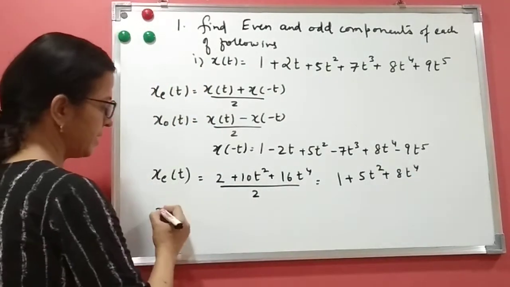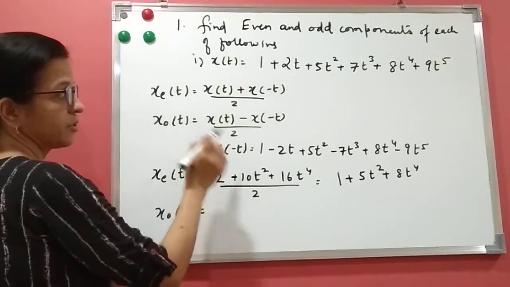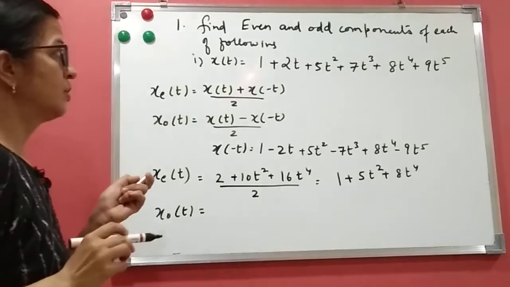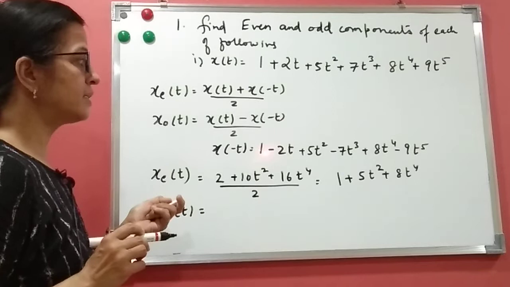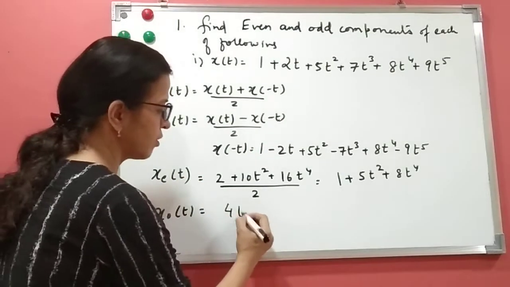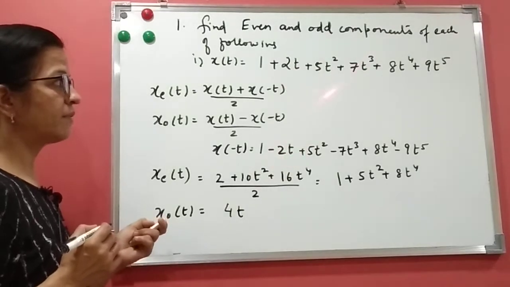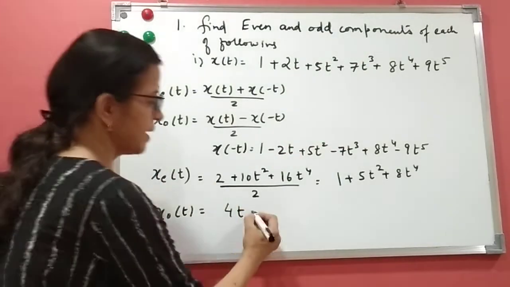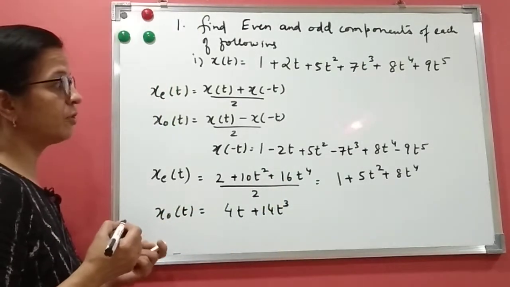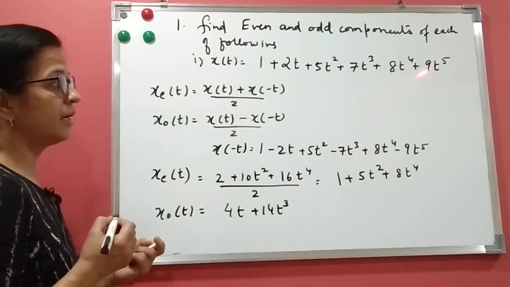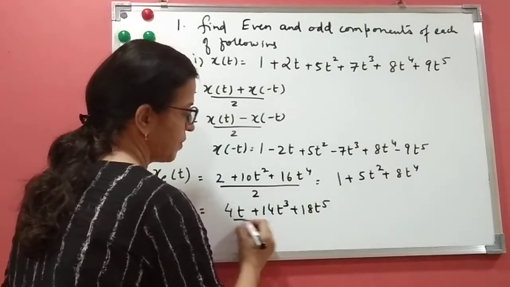Similarly, what is x odd of t? It is this minus this, because the formula is x of t minus x of minus t. So 1 minus 1 will be 0, plus 2t minus minus 2t will be 4t. 5t square minus 5t square will be 0. 7t cube minus minus will be plus, so 14t cube. 8t to the power 4 minus 8t to the power 4 gets cancelled. 9t to the power 5 minus minus is plus, 18t to the power 5, upon 2.